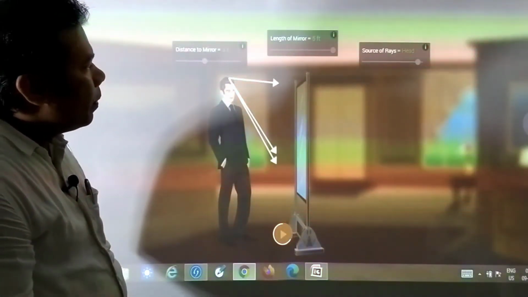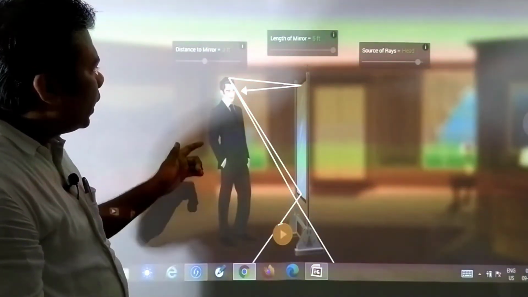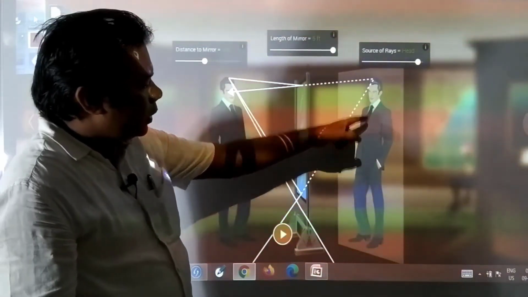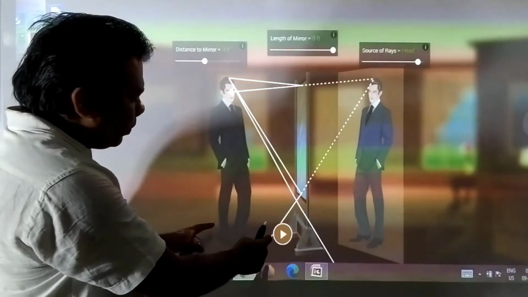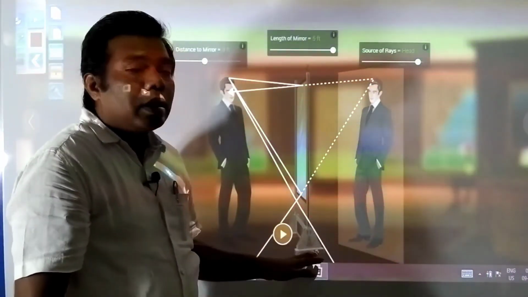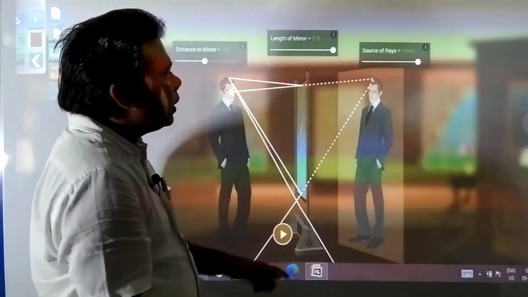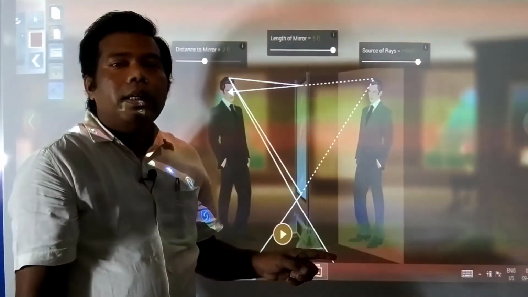If the object is made closer, the image also comes closer. So always remember, object distance and image distance in a plane mirror will be the same.